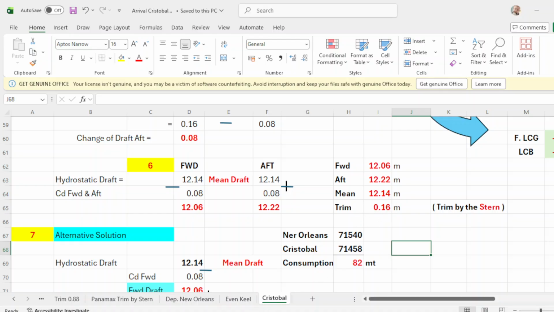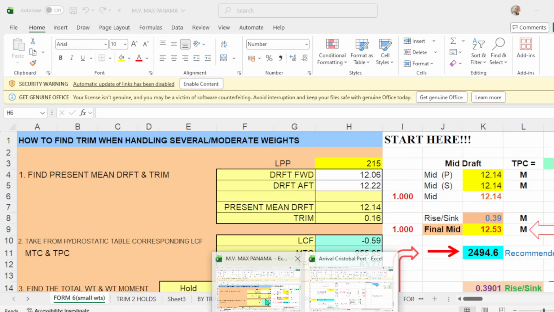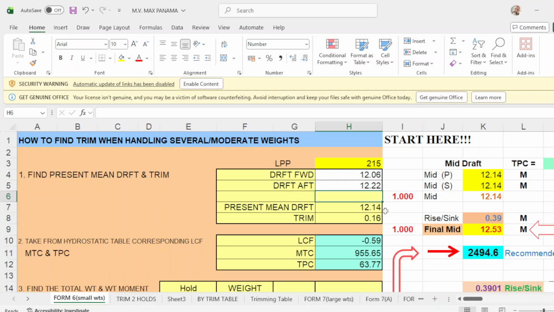Okay, then let's proceed again. And your actual mid port and starboard is also 12.14. Put this 12.14, and mid starboard is 12.14.